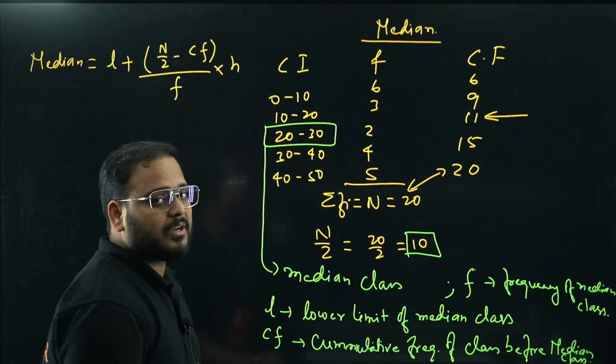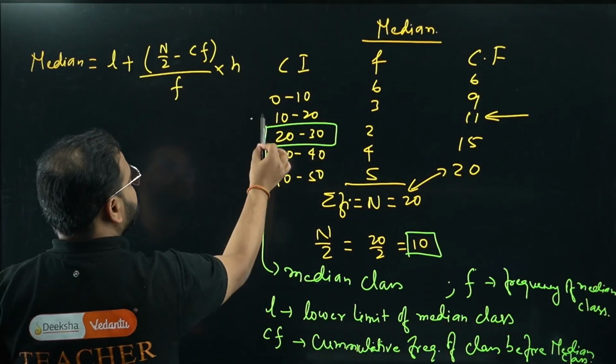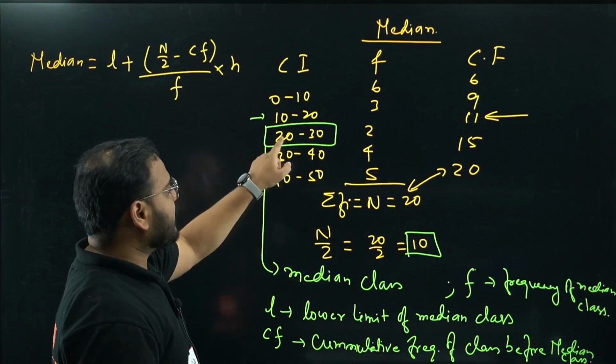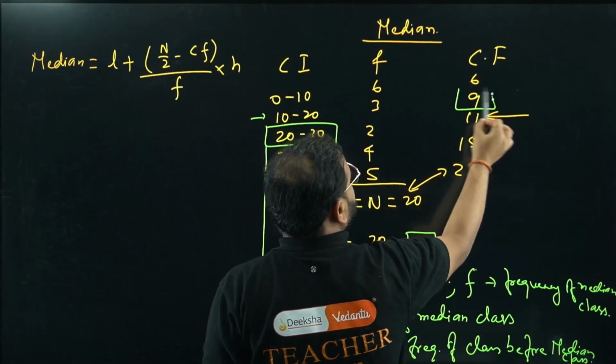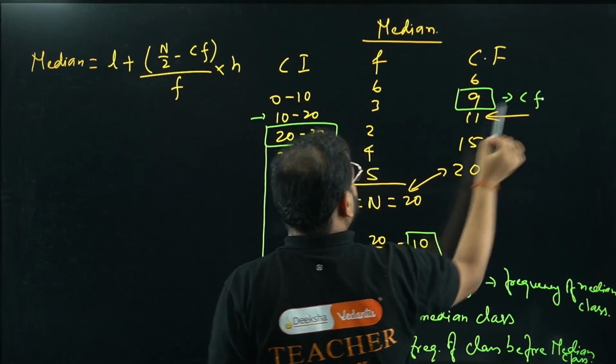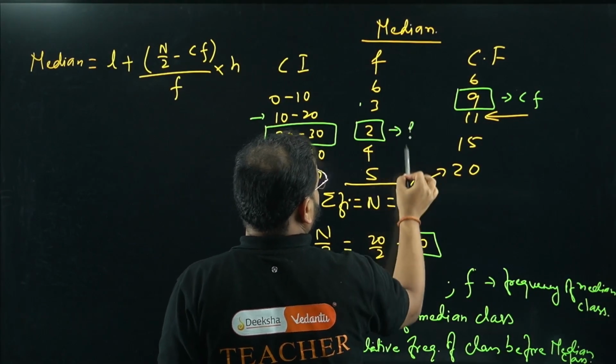Is it clear? Looks confusing? Basically, this is the median class, right? The class before the median class is this one, 10 to 20. The CF of that is this value, so this is called CF. And this is called F.